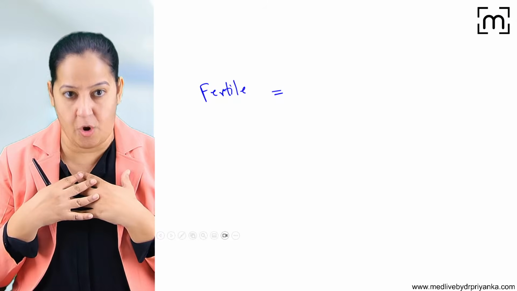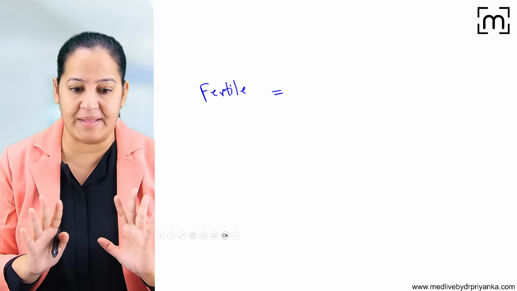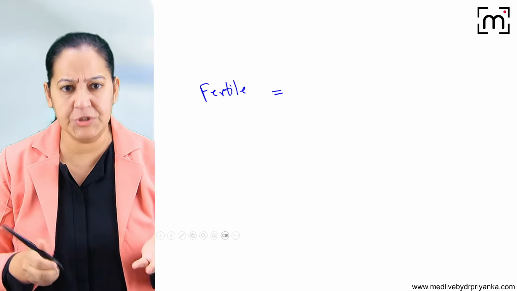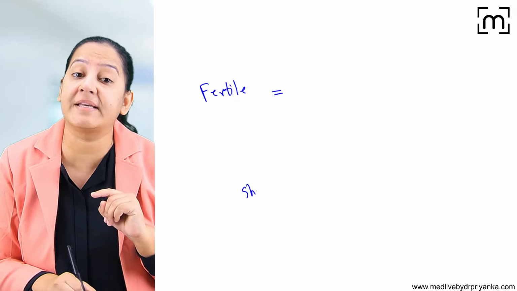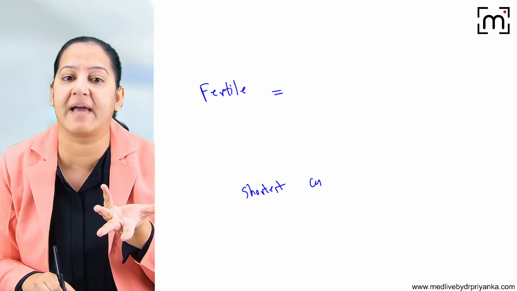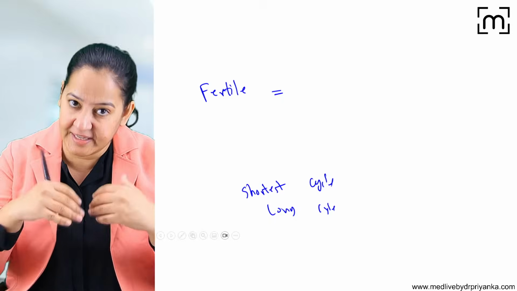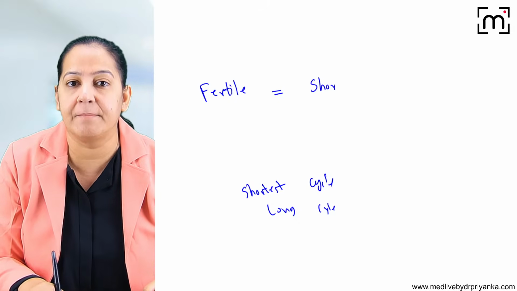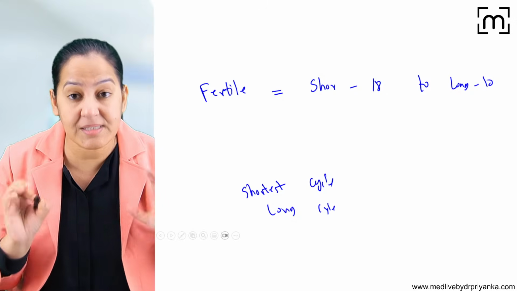Just suppose I am a doctor and a couple comes to me taking contraceptive advice and they want a natural method. They do not want OCP, barrier method or any other method. They want the natural method. So I will ask the female partner, I will ask the wife, what is your shortest cycle till now? You may have had many menstrual cycles till now. What is your shortest cycle? And what is your longest cycle? We will calculate that and give it to the couple. So the formula is shortest cycle minus 18 to longest cycle minus 10. This is the unsafe period.